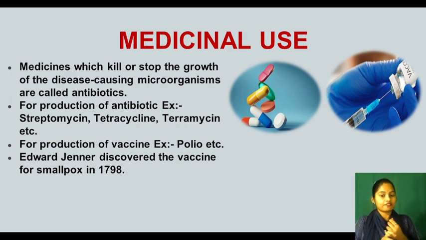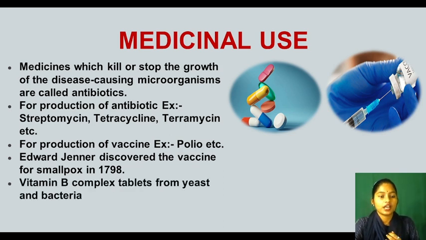Now, who discovered the vaccine for smallpox, my dear kids? Edward Jenner. You have to remember the name. Edward Jenner was a scientist who discovered the vaccine for smallpox in the year 1798. Now see, vitamin B complex tablets from yeast and bacteria. So from yeast and bacteria, what do we get? We get vitamin B complex tablets, right?